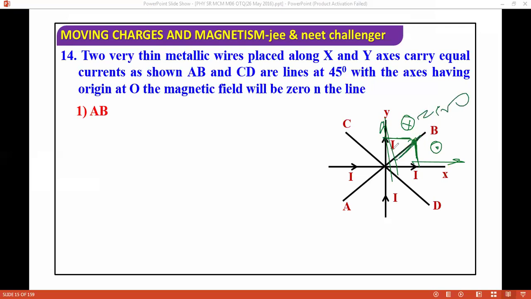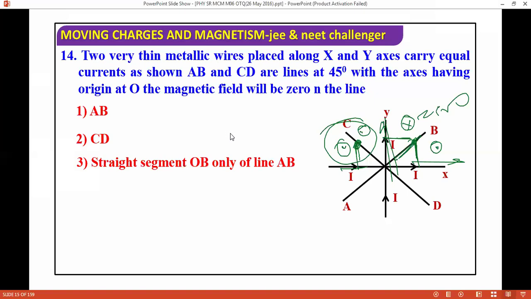This is the AB line. Okay, if you check the CD line somewhere here, what is happening? Suppose here we are finding out the magnetic field. This is the magnetic lines, and suppose you need to find the magnetic field at this distance. If you apply the rule here, the magnetic field will come outwards, meaning this will come as a dot because of this wire. If you find the magnetic field because of this wire, the direction of the magnetic field here will again be outward. So this is not going to be zero. You should think like this. Once you think, match your answers with the options, then you can do it easily.